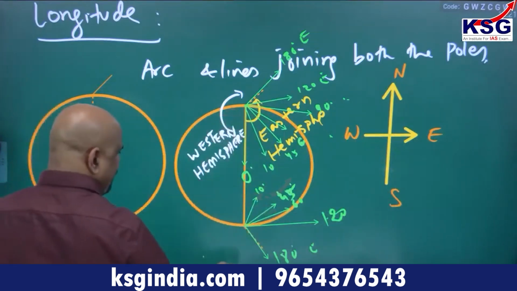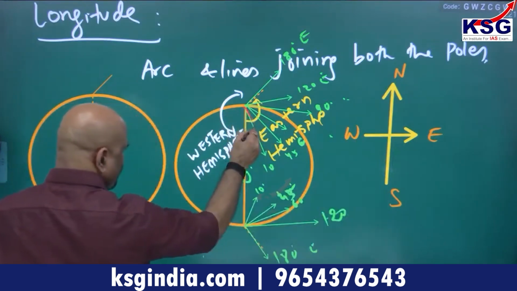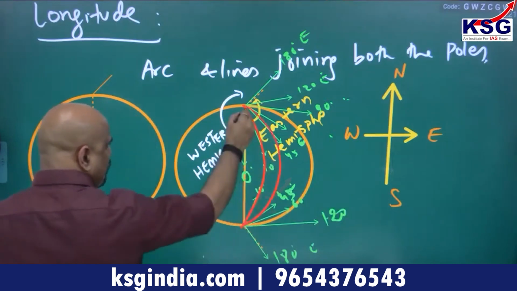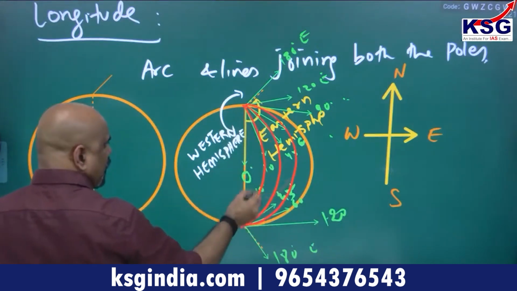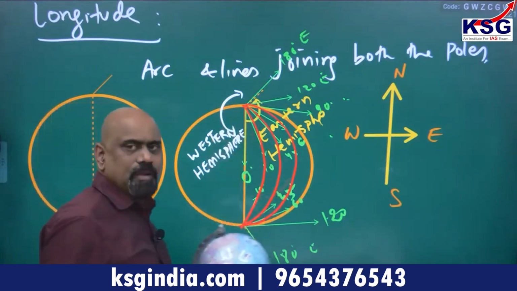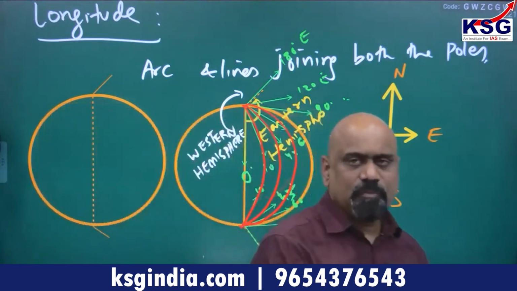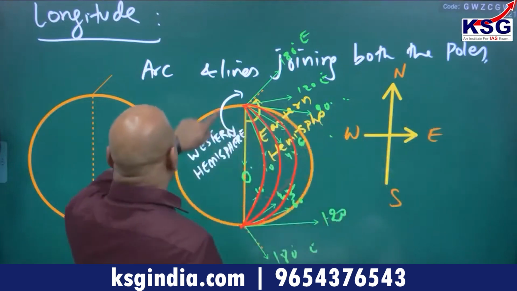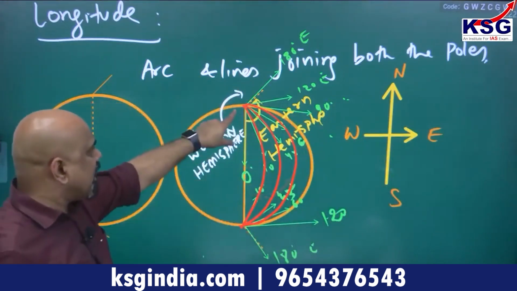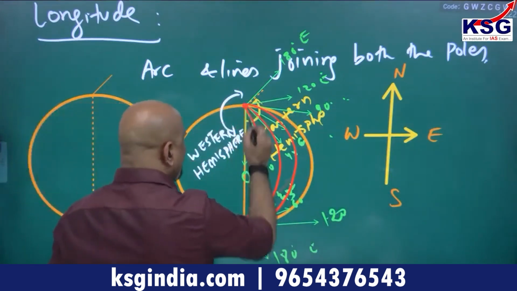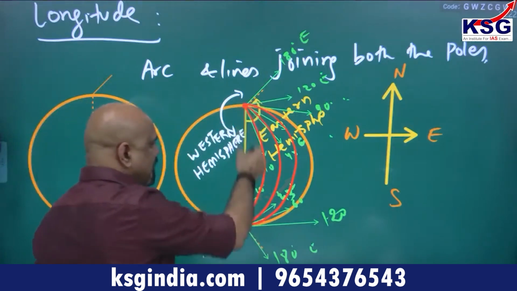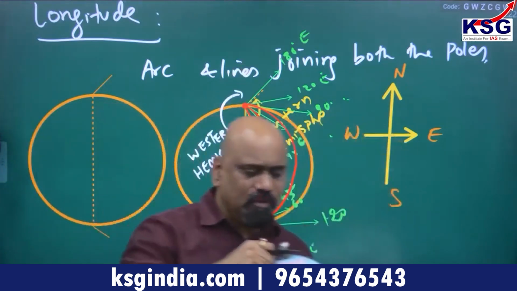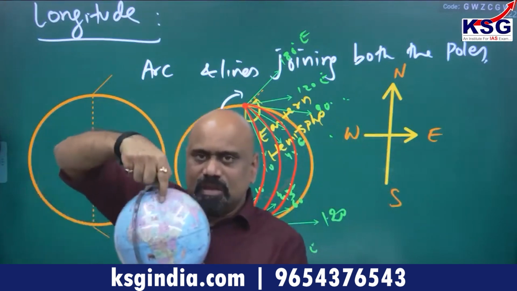In the same way, if I join these angles, I will find the longitude here. There are mathematical processes for this, a lot of processes. I just want to tell you, an arc and line joining both poles is an angular distance. From this particular axis you have taken the angular distance, and this is also an angular distance.